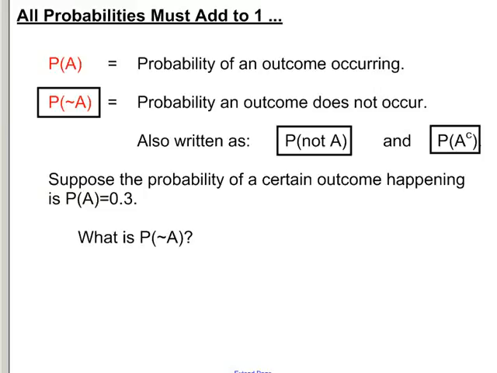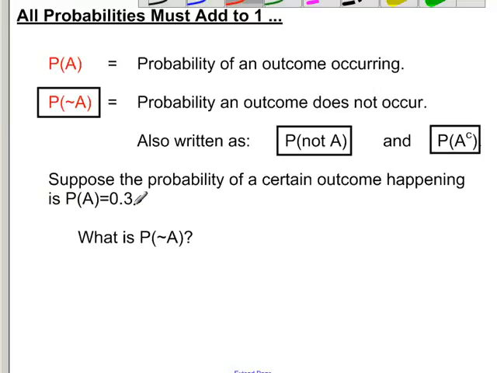Now that leads us to the type of question at the bottom. It says, suppose the probability of a certain outcome, the probability of A occurring, is 0.3. What's the probability that A does not occur? We need to keep in mind that all probabilities have to add to 1. So we could think of A as being rain. Let's say the probability that it's going to rain is 0.3. Well, what's the probability it's not going to rain?